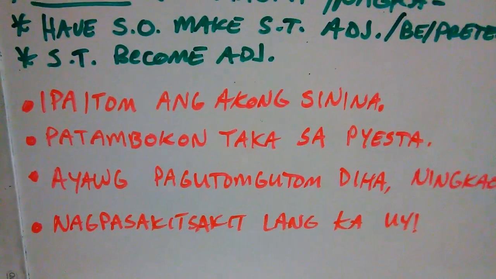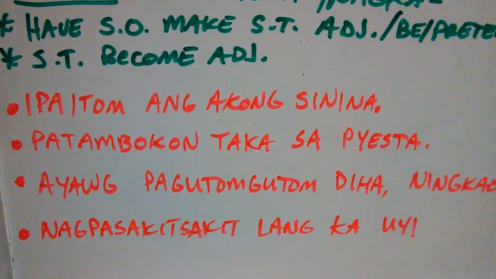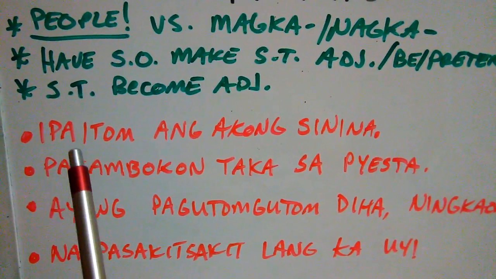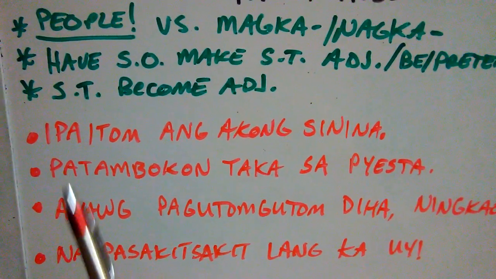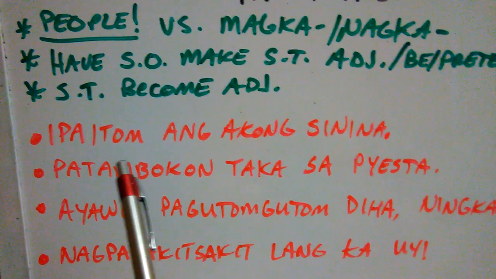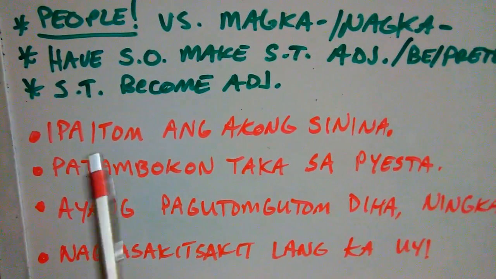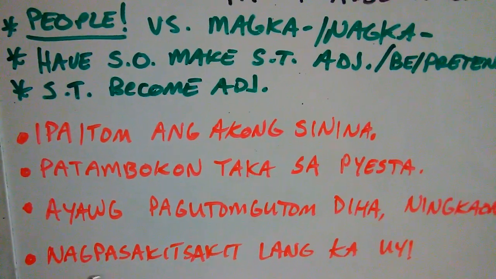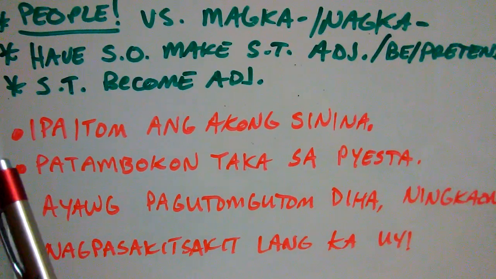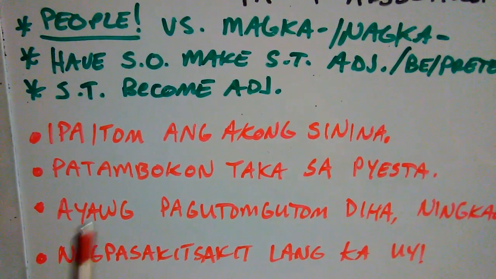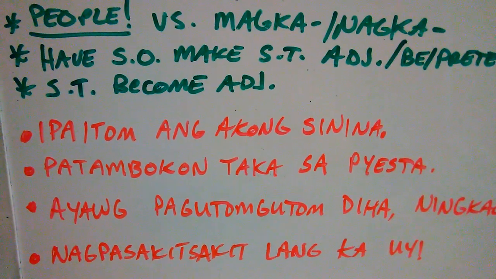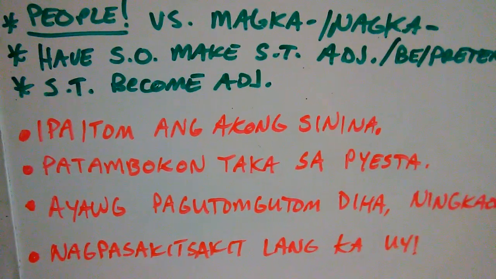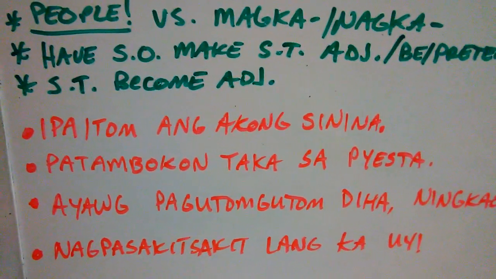And you'll see the first sentence goes like this. Ipaitom ang akong sinina, right? You already know what I does. You already know that now we have pa with itom, right? So someone's demanding someone to do this itom now. Ipa, right? Pa itom. So if I take out that I, I get pa itom. Pa itom ang akong sinina, which means blacken or darken my shirt. Ipaitom ang akong sinina. So now we have something that's a little more command form, or more imperative form. Someone's demanding someone to blacken my shirt, okay?